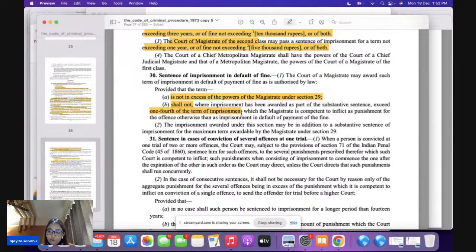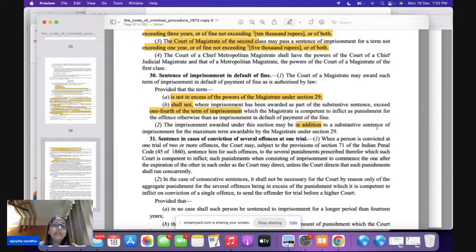And if you come to subsection 2, this is very important. The imprisonment that will be awarded in default of payment of the fine is going to be in addition to the substantive sentence of imprisonment awarded for the maximum term awardable by the magistrate under section 29.